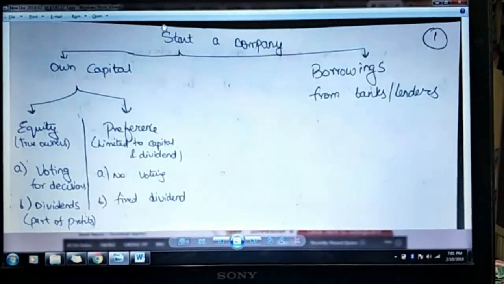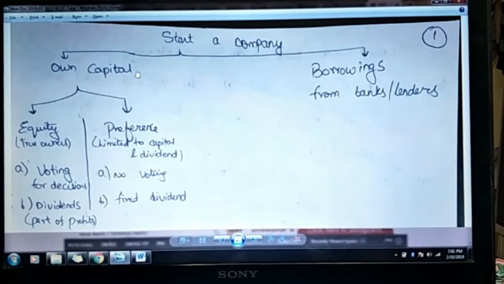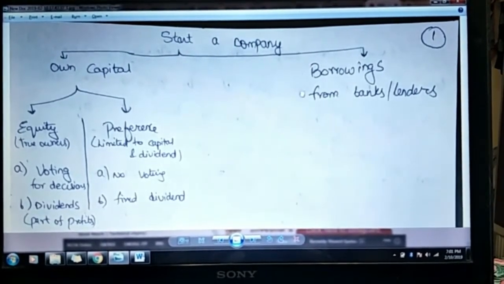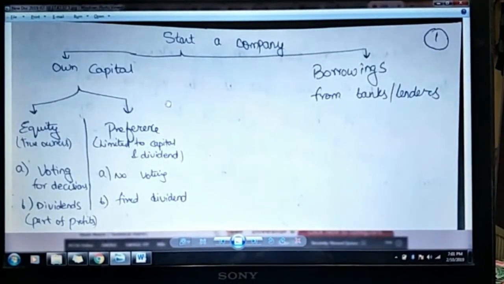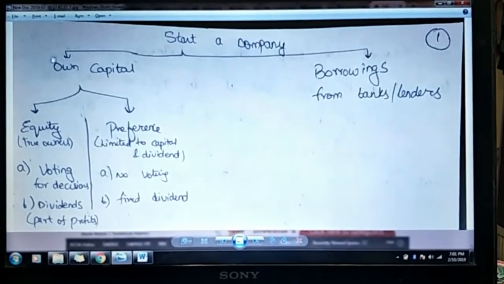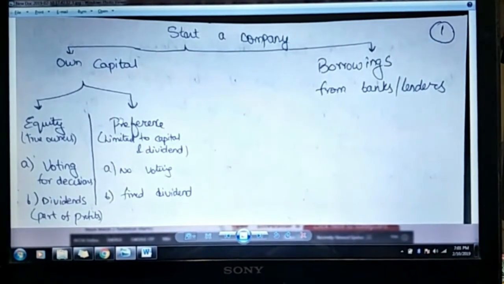So the basic point is, when you start a company, you can either have your own capital, which is your savings or something like that, or you can borrow it from some other person. So only capital or borrowings can be there in your company. Okay. So now when you have your own capital, it can take the form of equity or preference. What does equity or preference mean?